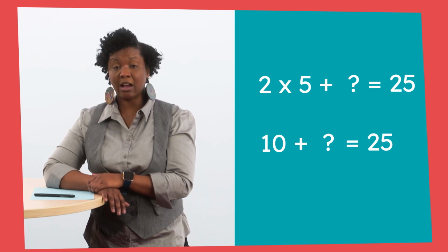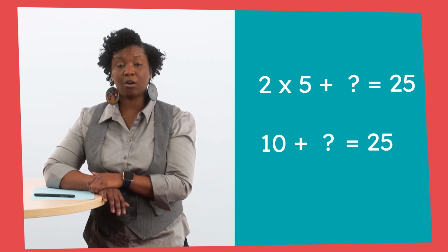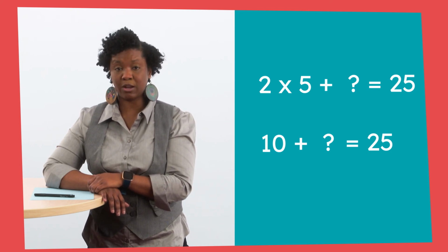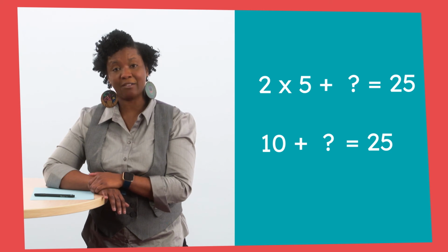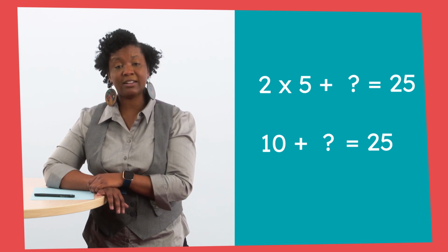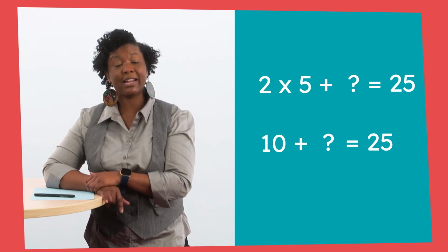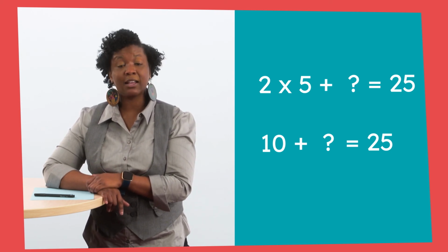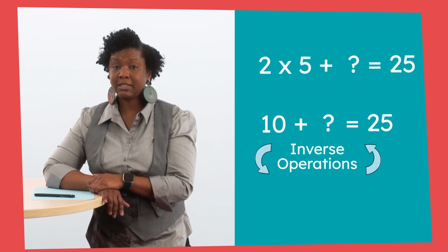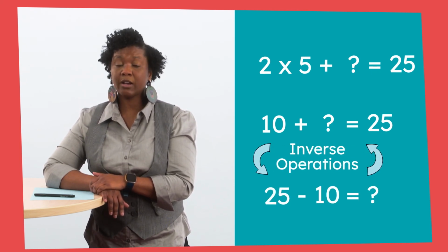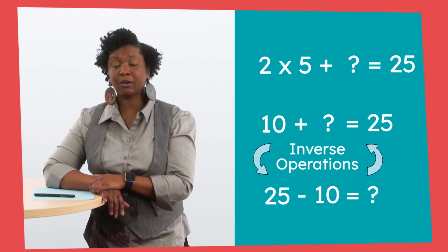Now we need to figure out the value of the question mark or the unknown. How many miles does Mike have left to run to meet his goal of 25? How can we find the unknown miles? That's right, we can either add or subtract. Let's put that on our paper. 10 plus question mark equals 25, or 25 minus 10 equals question mark.